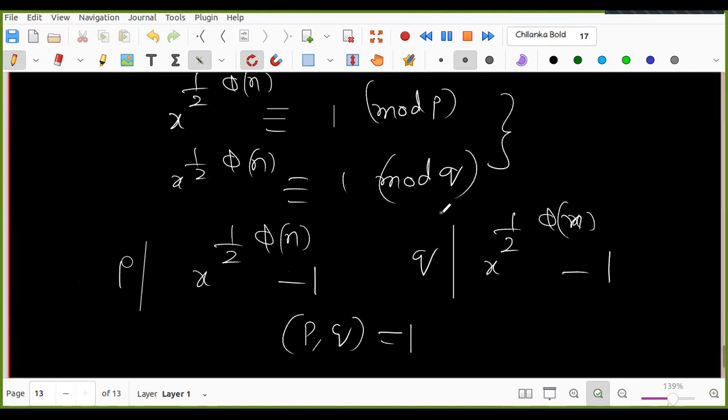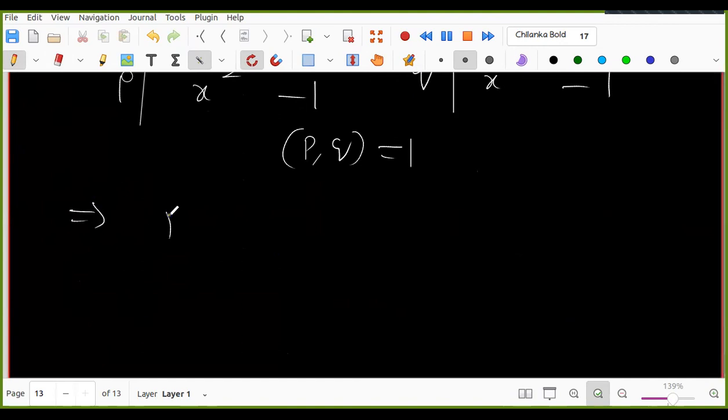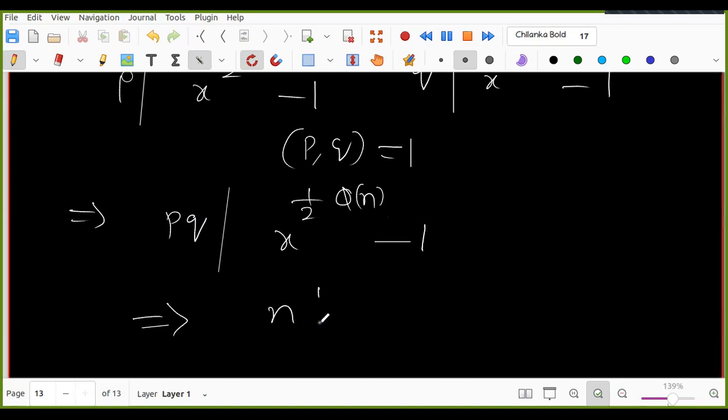They are primes and distinct, right? This implies that pq also divides it. Yes, sir. That can be proved easily. We have done it several times. So n divides x power half phi of n minus 1.